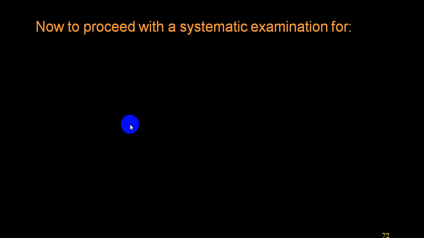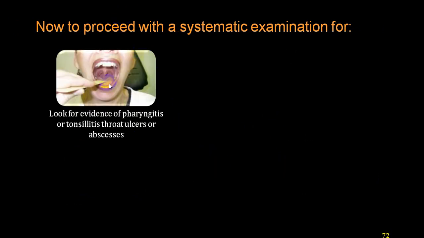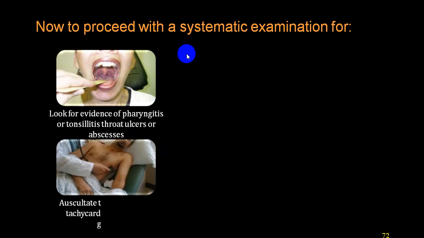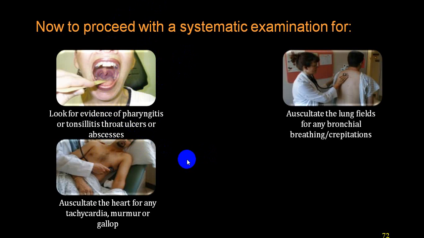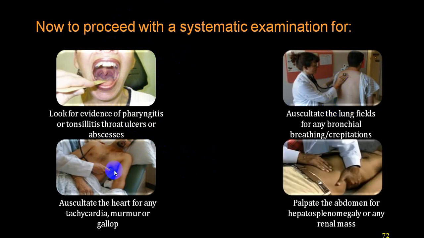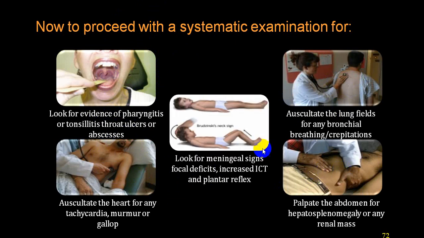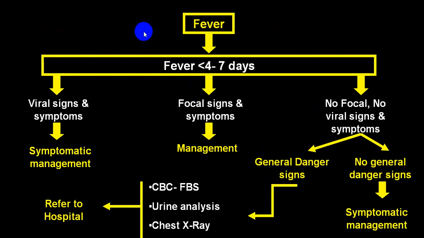And then you can go for systemic examination. Have an oral examination, look for pustules, abscess, ulceration, auscultate the heart, auscultate the lung, look for crepitations. So respiratory signs, cardiovascular signs, palpate for liver and spleen, look for meningeal signs. These are all important tests you must look for. Now, if the person has fever of less than 4 to 7 days, look for vital signs and give symptomatic management. If focal signs are there, go for identification of the etiology and manage accordingly.